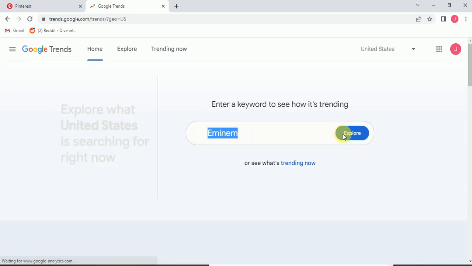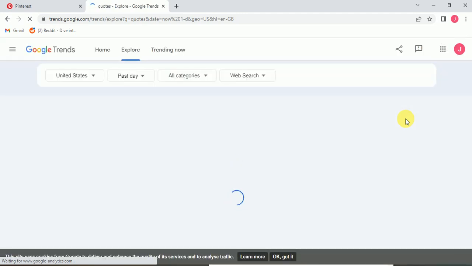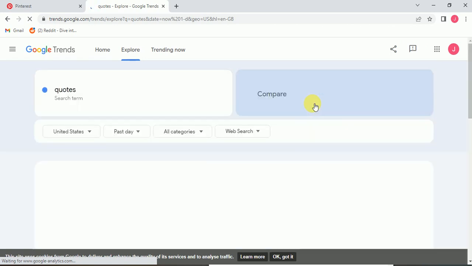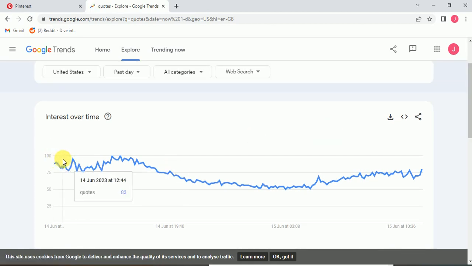So first of all, I search here "quotes". It is a bit slow, so bear with me because my internet speed is slow. As you can see, the trend is almost stable like this, from 100 to 80 to 57, 52, but it does not go down too much, so we can work on this.